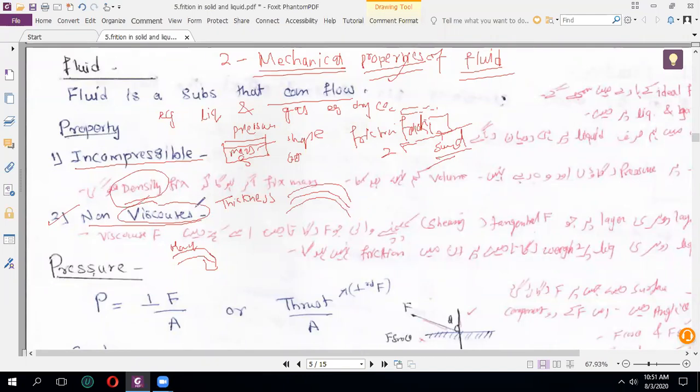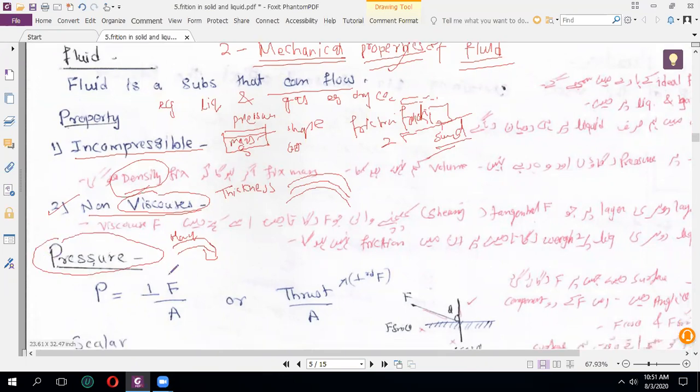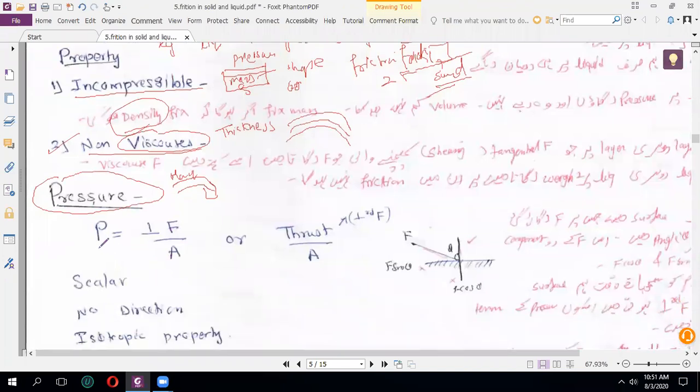Viscous fluids have this property; non-viscous fluids do not have this property. I hope you understand fluid and their properties. Now we will see the second term, that is pressure. Pressure is represented by the capital P symbol, and this formula is the pressure definition. Pressure is the perpendicular force per unit area.